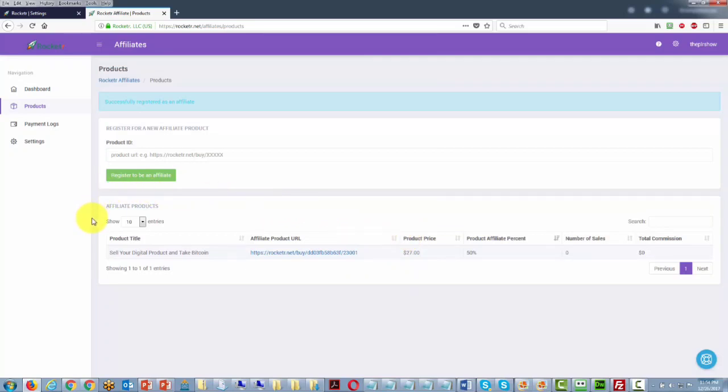Now, one thing that you will want to do is you will want to give them a video with the process of opening up an account and finding this link. You want to provide that link to them so that it would be easy for them to apply and then to begin to make sales.